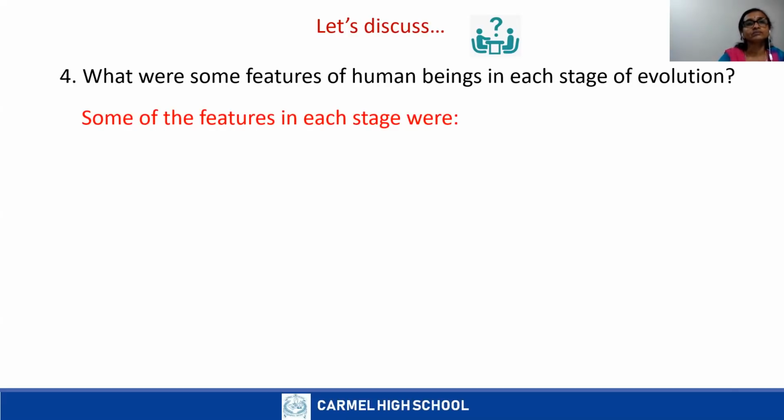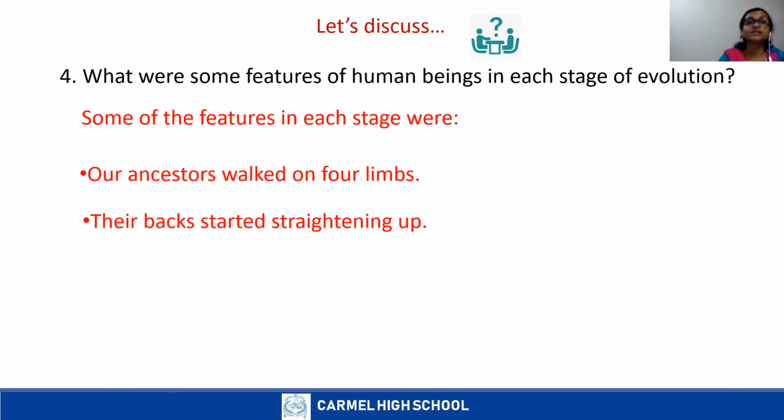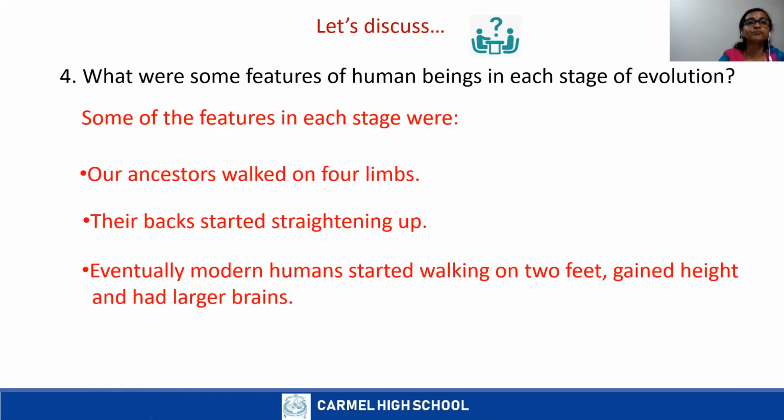Some of the features in each stage were: our ancestors walked on four limbs. Yes, the back started straightening up, and eventually modern humans started walking on 2 feet. They were taller, that is, they gained height and had larger brains. So they had larger brains. Each stage had larger brains than the previous stage.